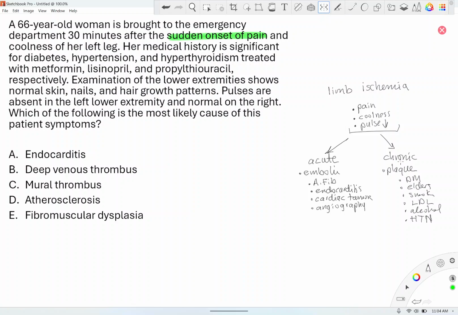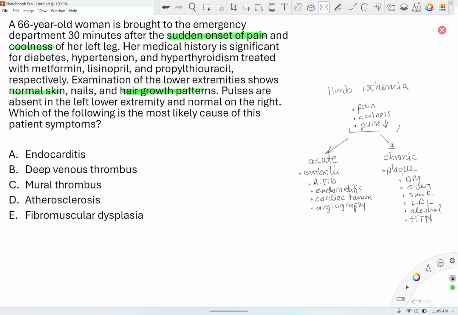Medical history significant for diabetes, hypertension, hyperthyroidism. Okay, so that gives you a risk factor for a plaque. And he's on medication. Examination of the lower extremity shows normal skin. Okay, that's important. When you suddenly have no blood flow to your legs, there's not enough time for your leg hair follicular cells to die. In chronic ischemia, the hair follicles die, and usually there will be no hair. It will be smooth, hairless, and the skin will be shiny and cool and so forth.